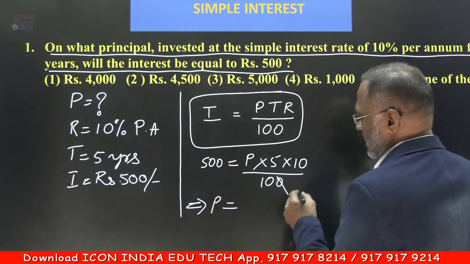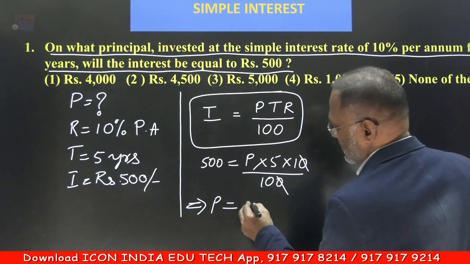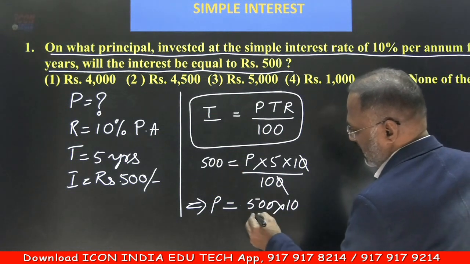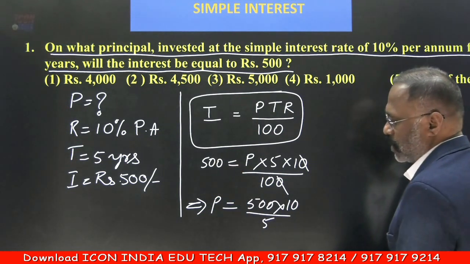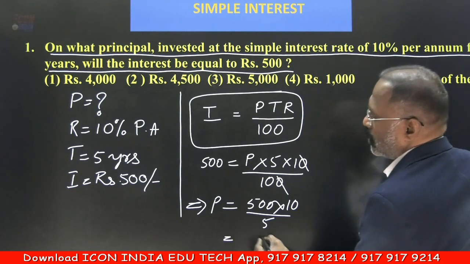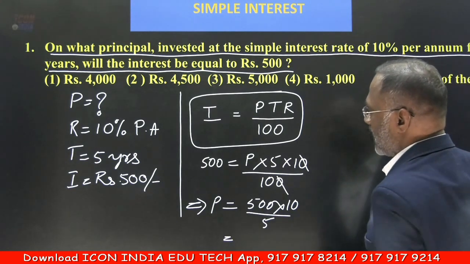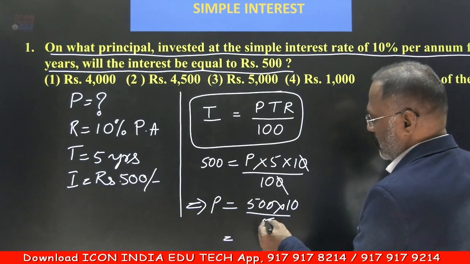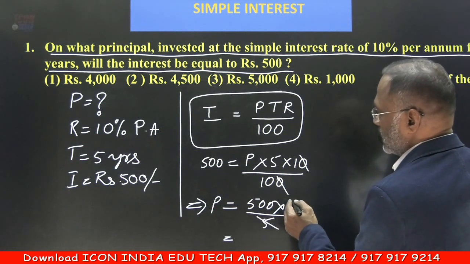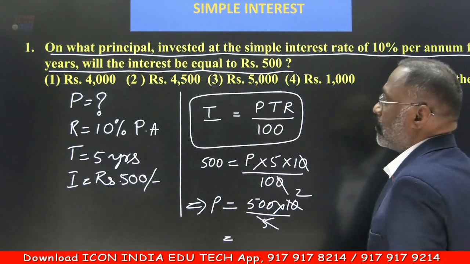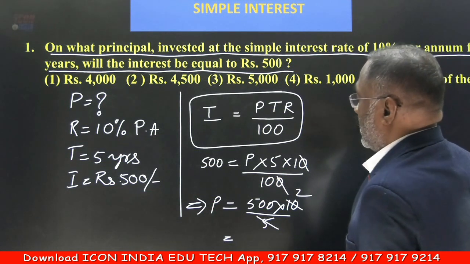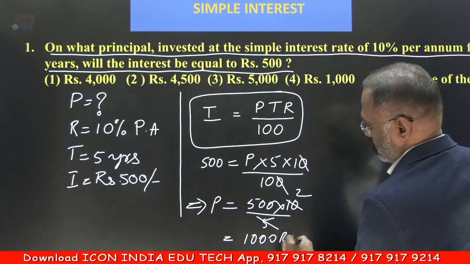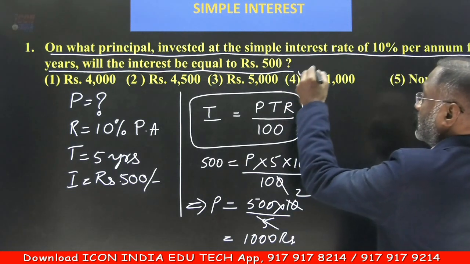simplify this, the 0 gets cancelled here, it is 500 into 10 divided by 5. So it will be 1000 rupees. You can see 500 into 10 by 5 goes for 2 times here, is equal to 1000 rupees. Just check it out. This is the option.